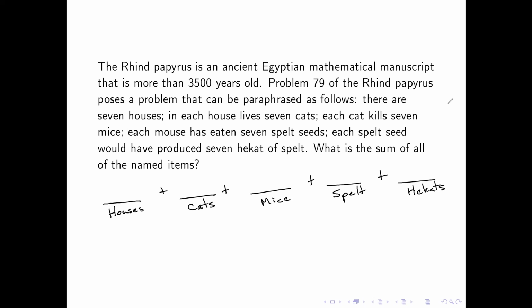Well, some of these things are really easy. Houses, as we read simply from this, is just 7. We're going to add each of these together because they're separate situations. Cats: for each house there were 7 cats, which means there's going to be 7 times 7, or instead of writing that, I can simply write 7 squared. For mice, there would be 7 cubed because there's 7 mice per each cat, so we multiply again by 7. Spelt and hectares would similarly be 7 to the 4th and 7 to the 5th. And then I simply need to add up all these numbers.